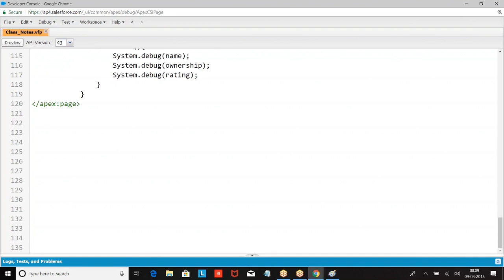If you want to know the complete syntax of the class, we are supposed to understand one more concept appended to this. What is it called? Access modifier. So before the class, I have to define whether it's public, private, global or protected. What is this access modifier and what is its purpose? Let us understand this.